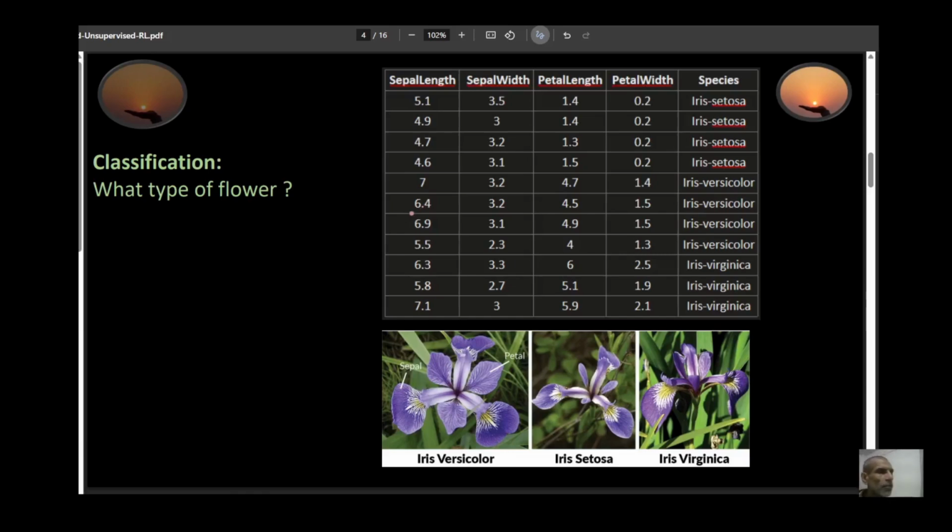This is another instance of classification. Suppose you're trying to build a machine learning model that's going to predict what type of flower it is based on sepal length, sepal width, petal length, and petal width. And there are only three types: setosa, versicolor, and virginica. Depending on the dimensions of your sepal length, sepal width, petal length, and petal width, it is going to make a prediction on what category or class it falls under.